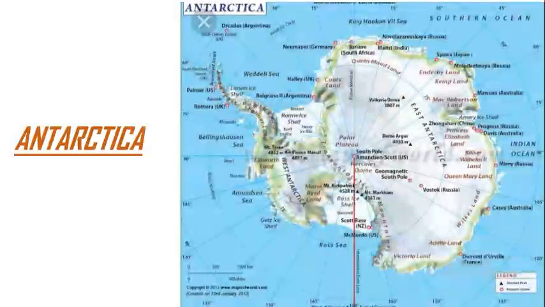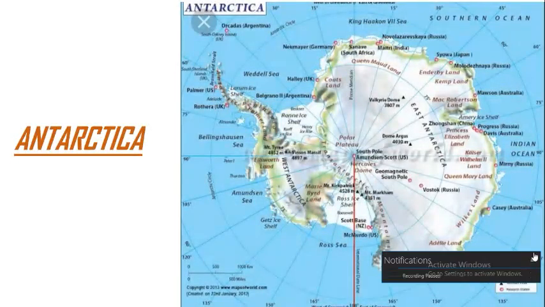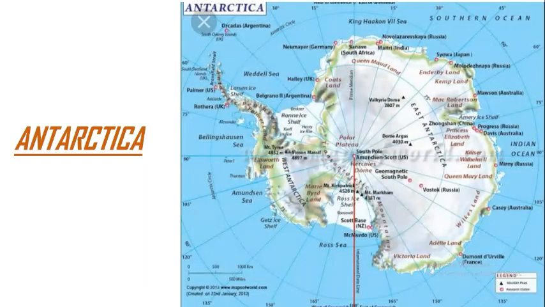Now our next continent is Antarctica. Okay, it is the fifth largest continent and the whole continent is covered by a thick layer of snow because it is situated on the North Pole. Sorry, South Pole. Okay, Antarctica is in South Pole. It has an extreme cold climate and so it is not inhabited, means no one lives on this continent.